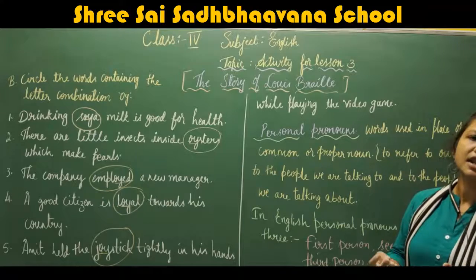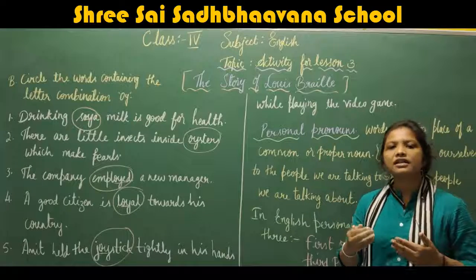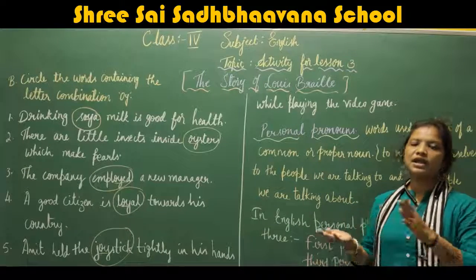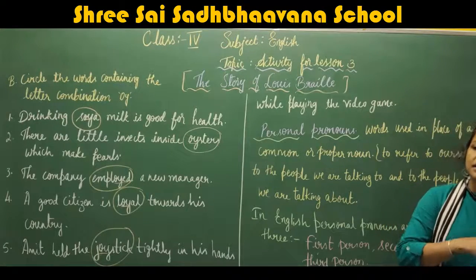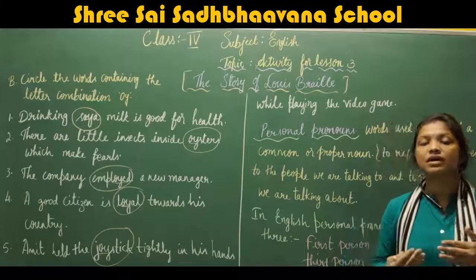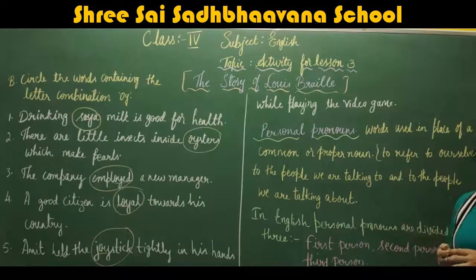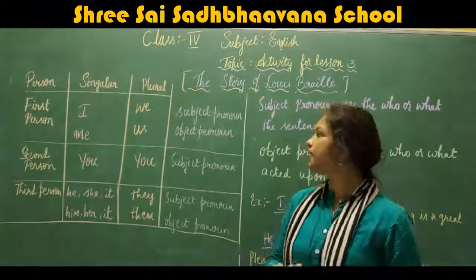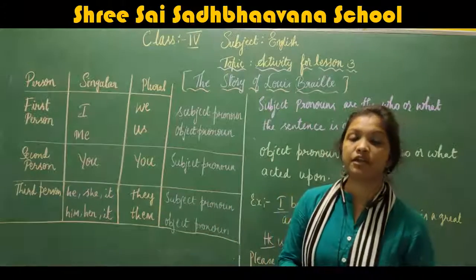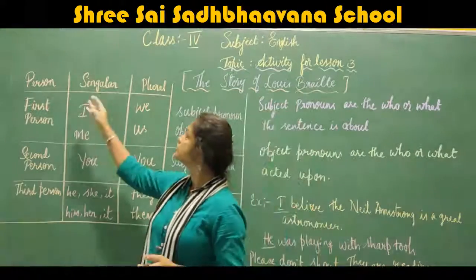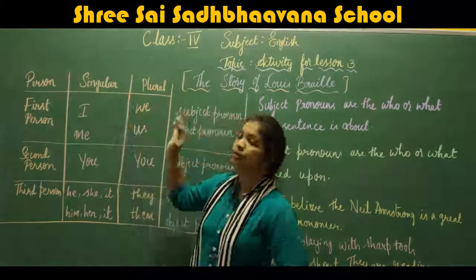Now we will see which personal pronouns come under first person singular and plural, which come under second person singular and plural, and which come under third person singular and plural. So the next part is personal pronouns.